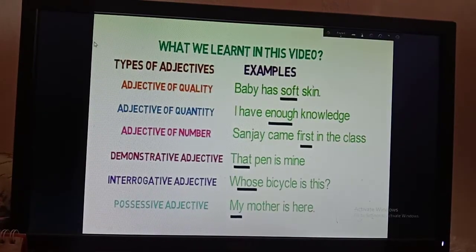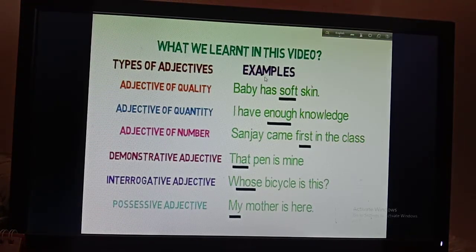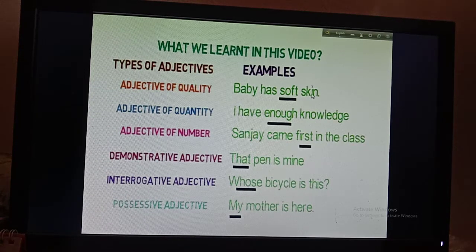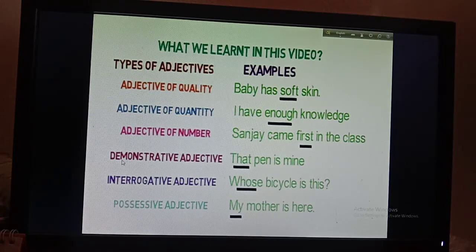Okay, so here is in short what we learned in this video. Okay, so you can see that there are types of adjectives and there are examples. First of all, adjective of quality, baby has soft skin. Number 2, adjective of quantity, I have enough knowledge. Adjective of number, Sanjay came first in the class. Demonstrative adjective, that pen is mine. Interrogative adjective, whose bicycle is this? Possessive adjective, my mother is here.